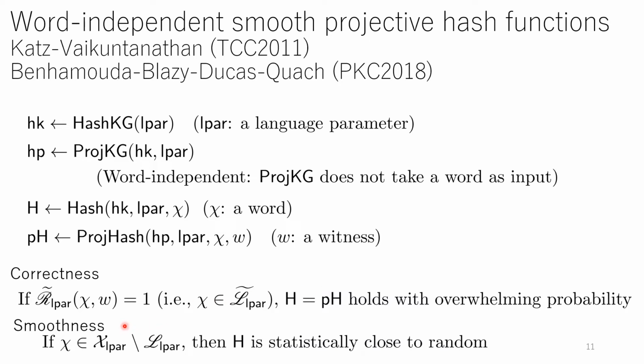The second one is smoothness. If the word does not belong to this set, which means it is in the set of ciphertexts whose decryption result is 1, then H is statistically close to random.